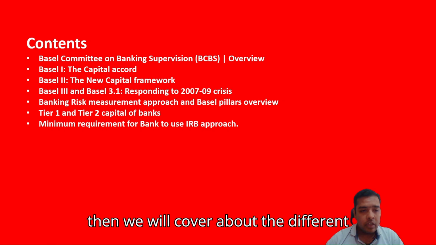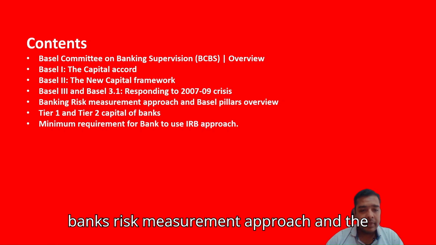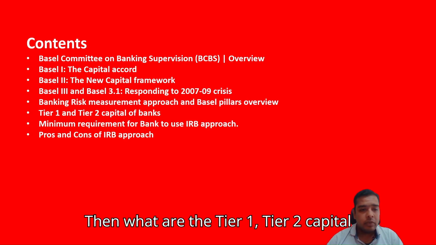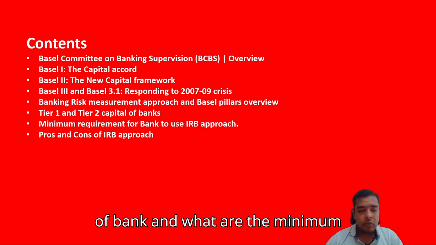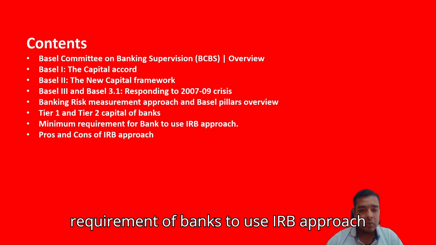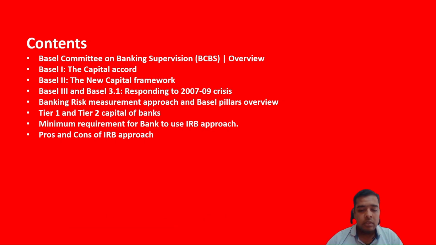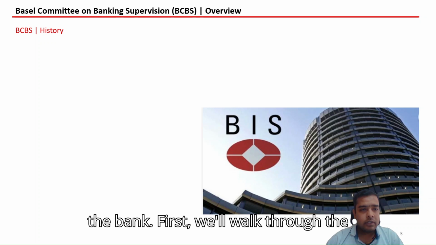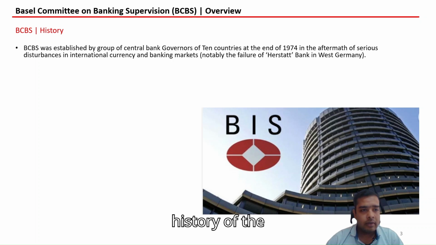And then we'll cover the different banks' risk measurement approaches and the Basel pillar overview. Then what are the tier 1 and tier 2 capital of a bank, and what are the minimum requirements for banks to use the IRB approach, and its pros and cons. Let's first start with the overview of the committee. First, we'll walk through the history of the